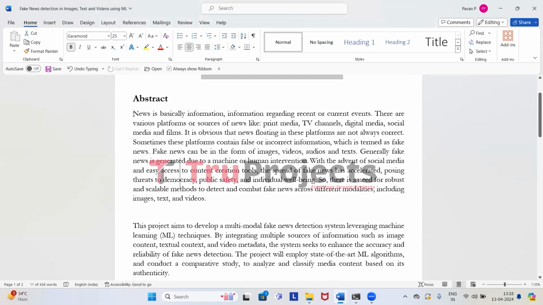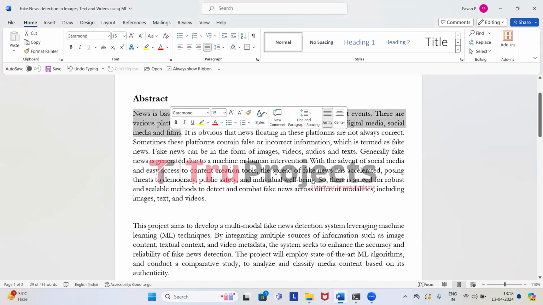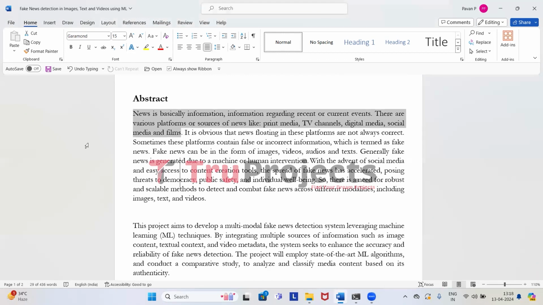So what comes into your mind when we think of news? News is nothing but information about recent or current events. It is how we learn about what's happening in the world around us. And we get news from various sources like newspapers, TV channels, social media, and even movies.